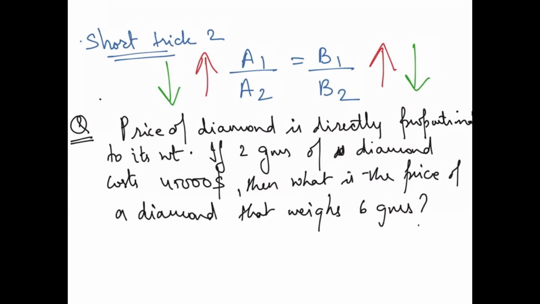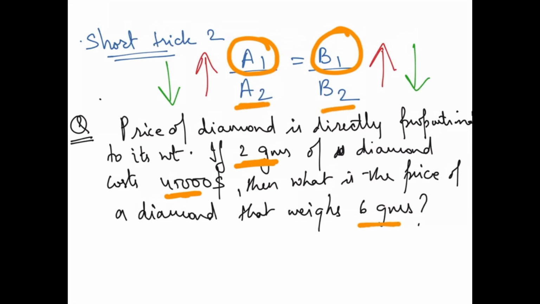See, if 2 grams of diamond, so this is actually A1, costs rupees how much? 45,000. So this is actually relatable to B1. And then I'm saying 6 grams. So basically this is related to A2. And what do we have to find? That is B2. So that's what we have to do. So how do we do this?